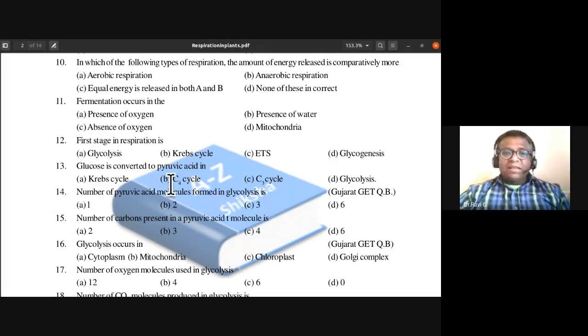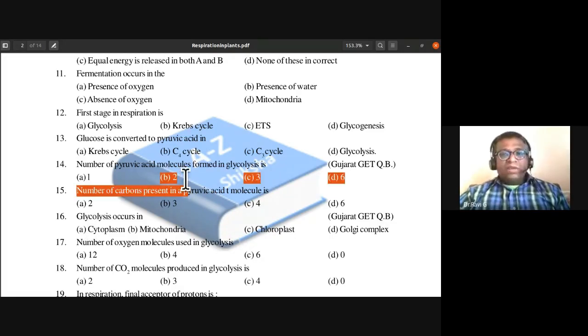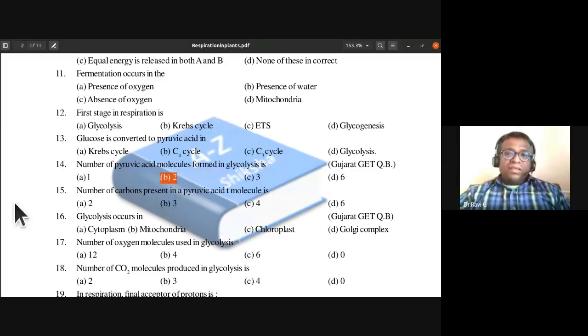Is it Krebs cycle, C4 cycle, C3 cycle, or glycolysis? Glucose is converted to pyruvic acid in glycolysis, also called the EMP pathway, Embden-Meyerhof-Parnas pathway. 14th question: how many pyruvic acid molecules are formed in glycolysis? Two pyruvic acid molecules are formed in glycolysis.